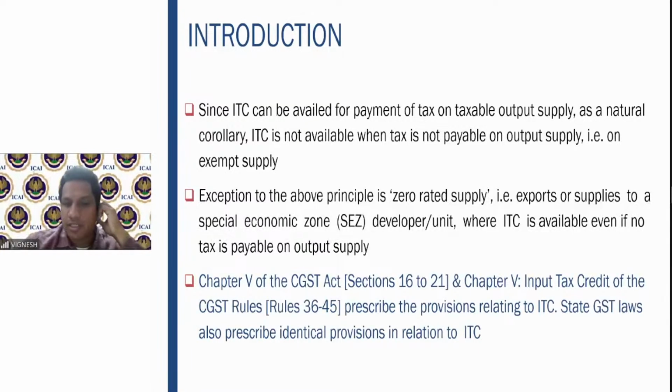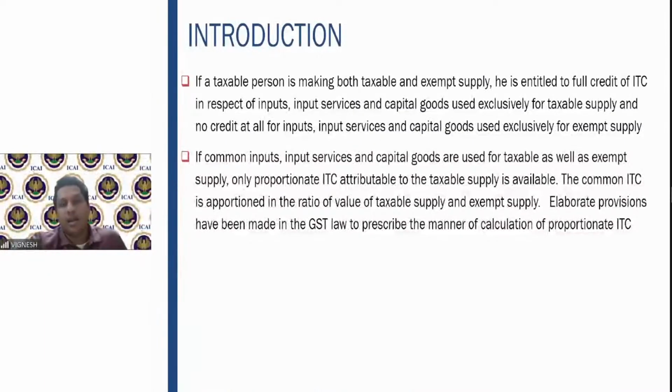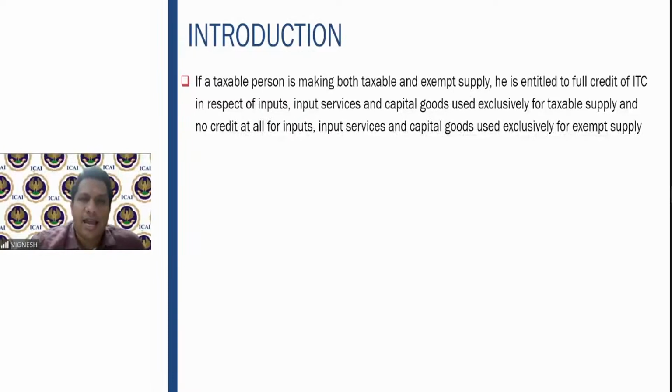What are the sections which govern the ITC law? Sections 16 to 21 of the CGST Act 2017 and Chapter 5, that is Rules 36 to 45, prescribe the provisions relating to input tax credit. State GST laws also prescribe similar provisions. So there may be a situation. The first situation: a taxable person is making both taxable and exempt supply.